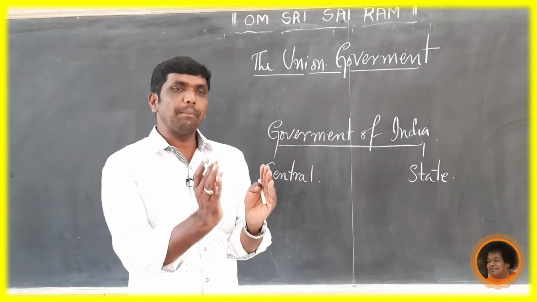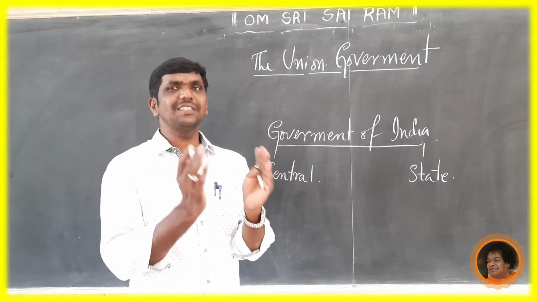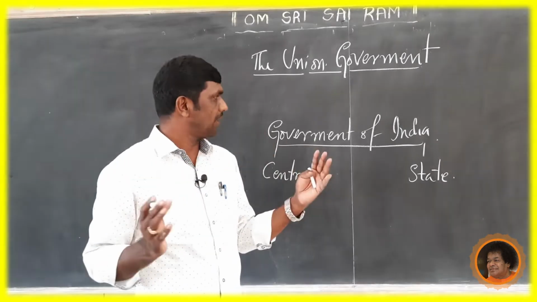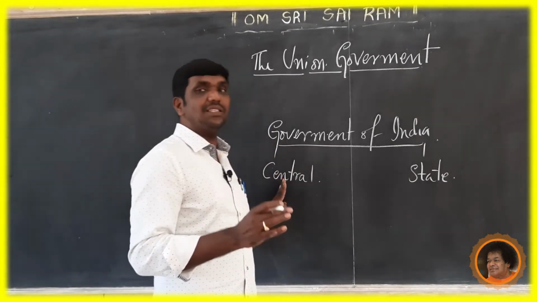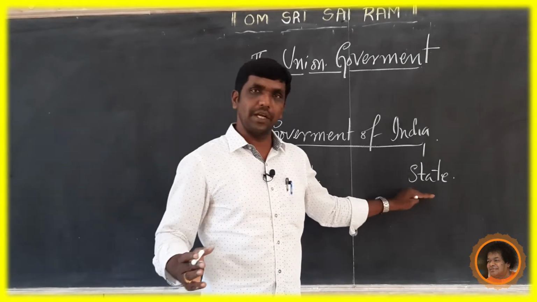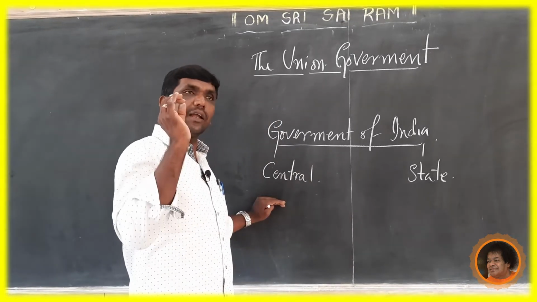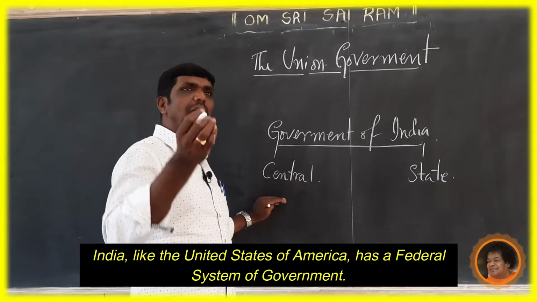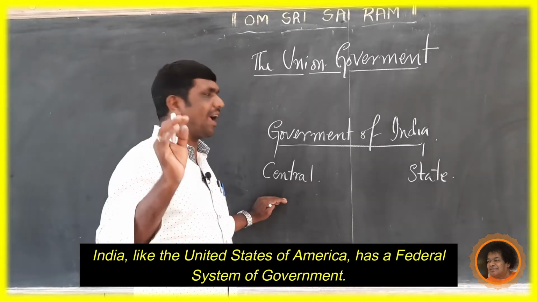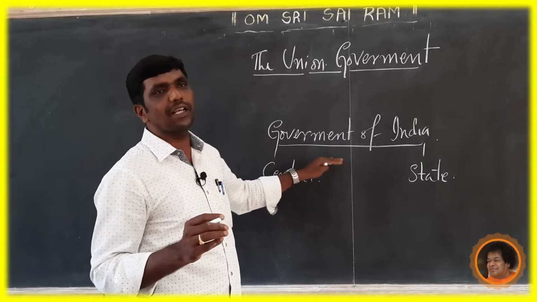So, for better and easier government, we formed this type. The powers were allocated between central and state. Like the United States of America, India has a federal system of government. This is a very nice example.